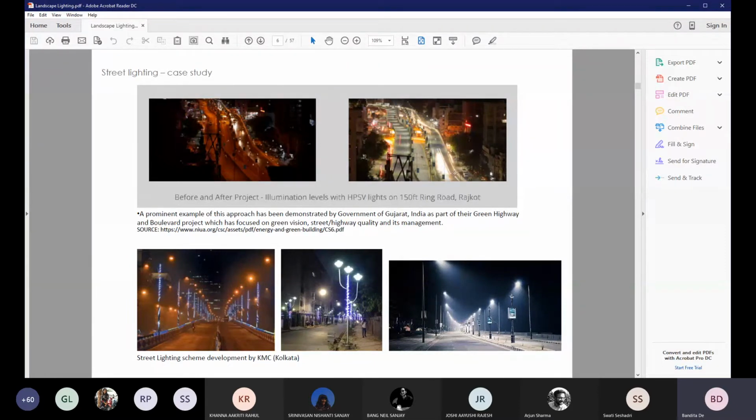So as a result, a place like Gujarat has relatively seen a reduction in light pollution, whereas in a city like Calcutta, where the intent was to reduce light pollution, because a balance was not struck between function and aesthetics, the city has not seen any reduction in the value of light pollution.